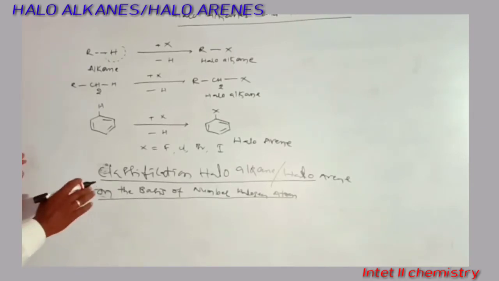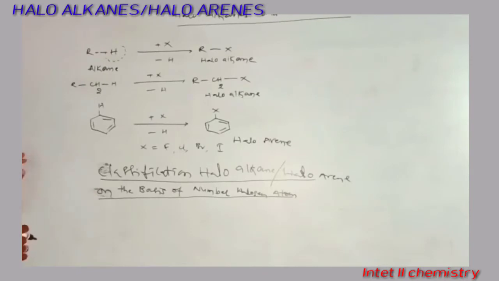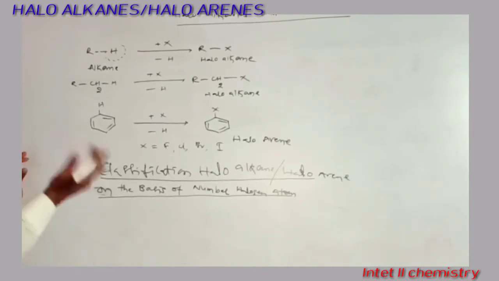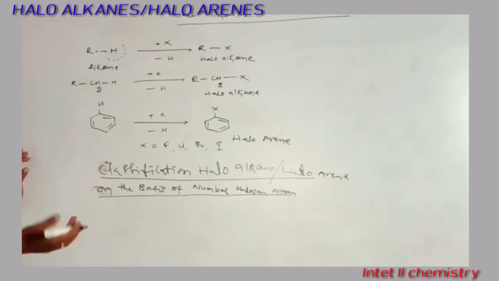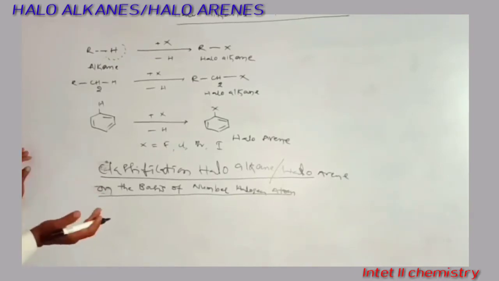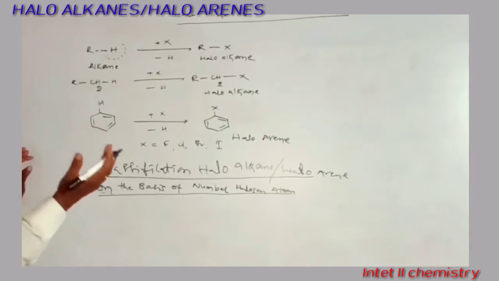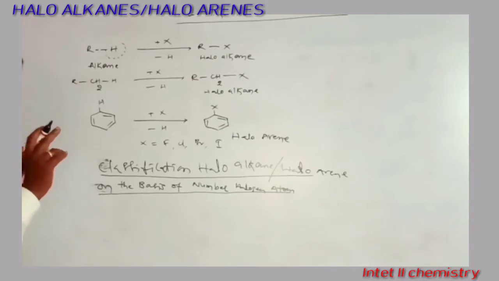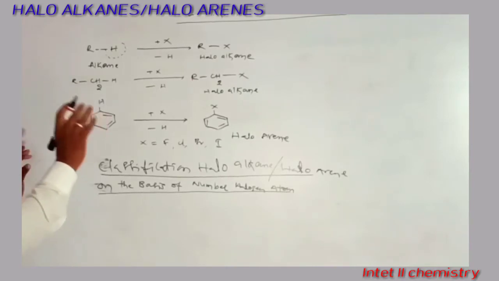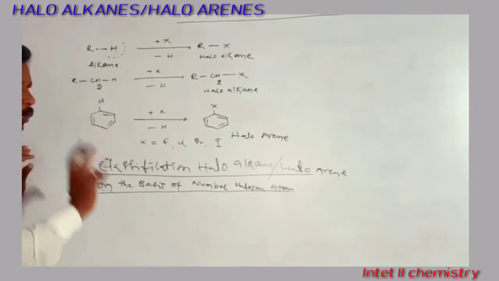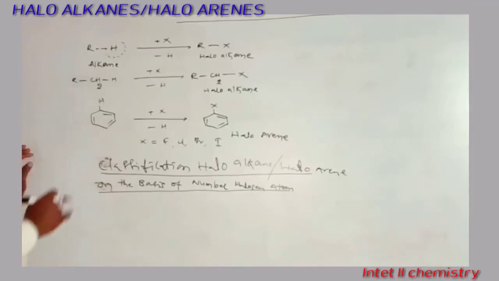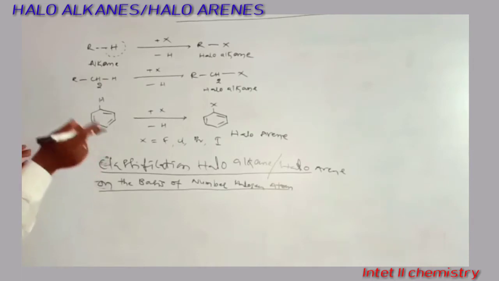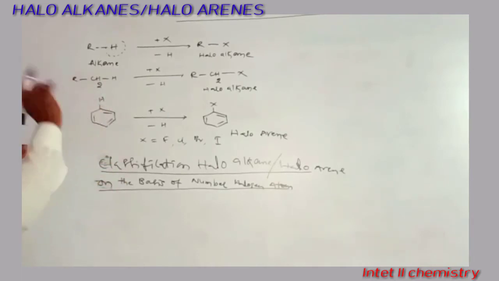Based on the number of halogen atoms, haloalkanes and haloarenes are classified into mono, di, and tri compounds. Mono means the haloalkane or haloarene contains only one halogen atom, replacing one hydrogen from the carbon.